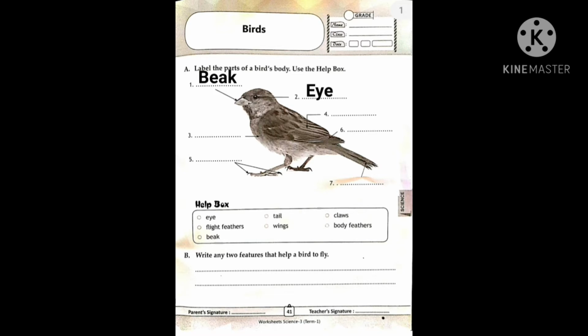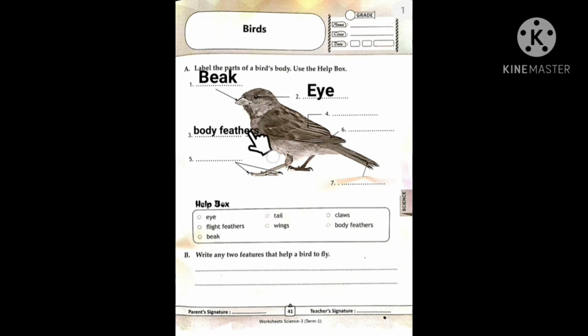Now, the third body part. Yes, here. What is this? Yes, this is the body feathers. Some body feathers, right? And here we have the spelling, body feathers. We can write here the word.